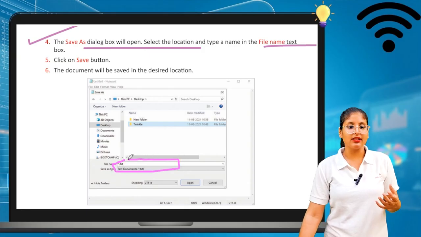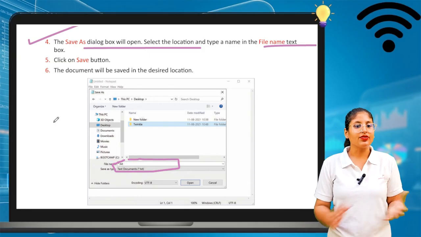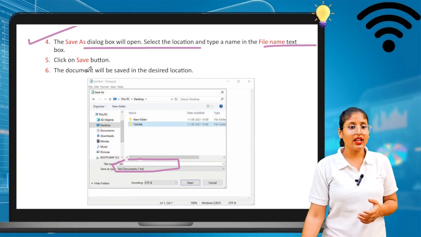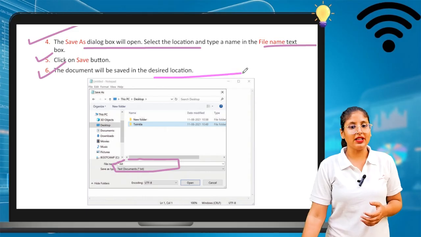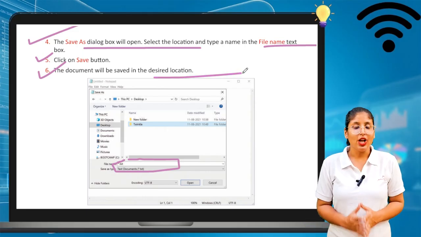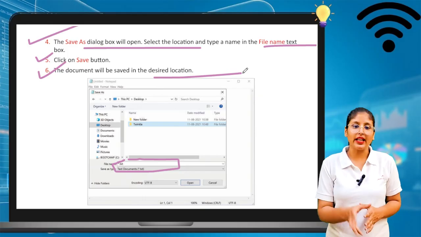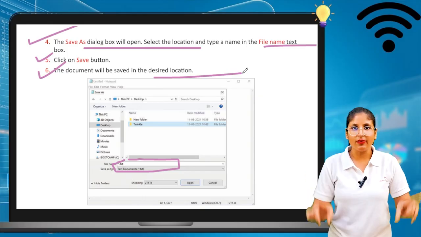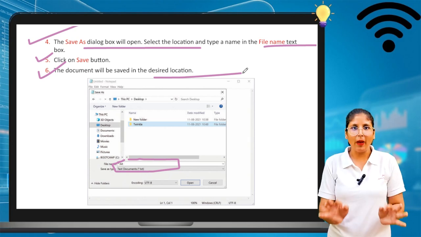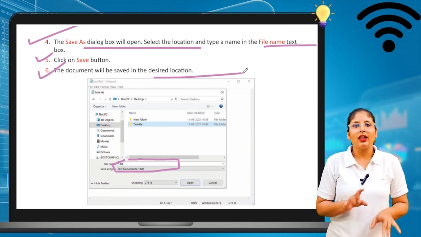Next, fifth, click on the save button. Then the document will be saved in the desired location. So that document, that work is automatically saved in your computer. This is how we can create a file. Just open Notepad, start typing anything, type my name is Yashvi like this.